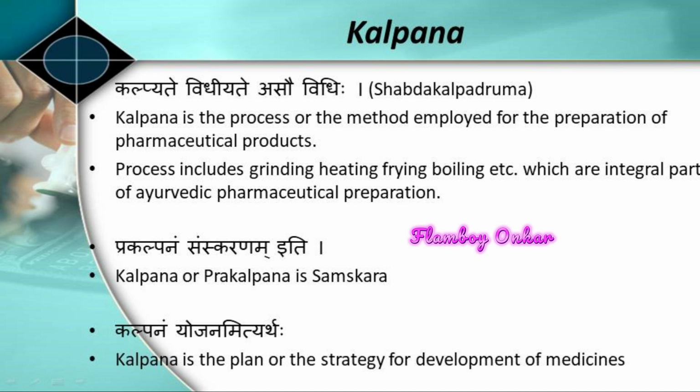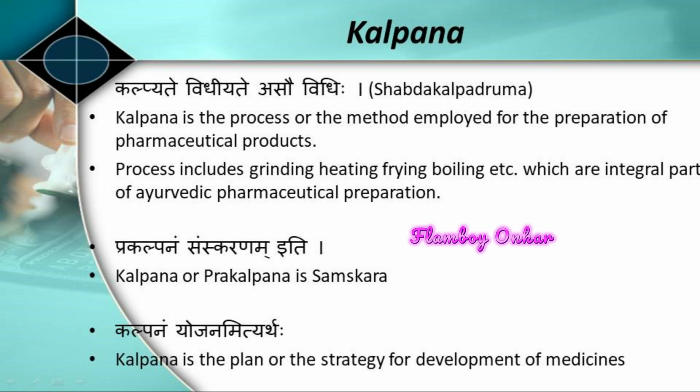Let's take another example. In case of Kankshi, to obtain the Shodhit Kankshi, it is heated in a pan till the alum water evaporates and Shodhit Kankshi is obtained. Another few definitions are given according to different acharyas. Prakalpanam samskaranam iti. This is by Acharya Chakrapani, the commentator of Charak Samhita. He says that Kalpana or Prakalpana is samskaran, which is of different types, like Agni samskar, Jal samskar, etc. And Kalpanam Yojanam Ityartha.